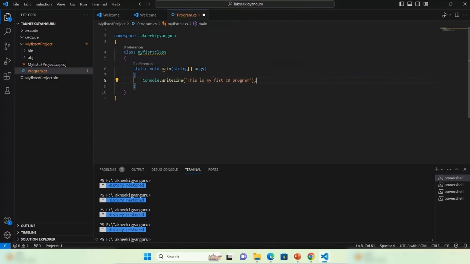I guess there is one more issue, the name should be capital. Now you can go here and run this project.